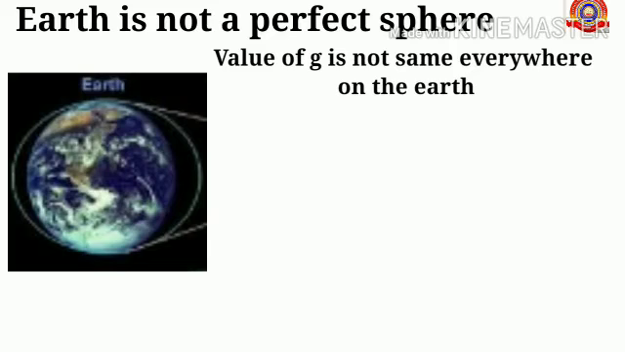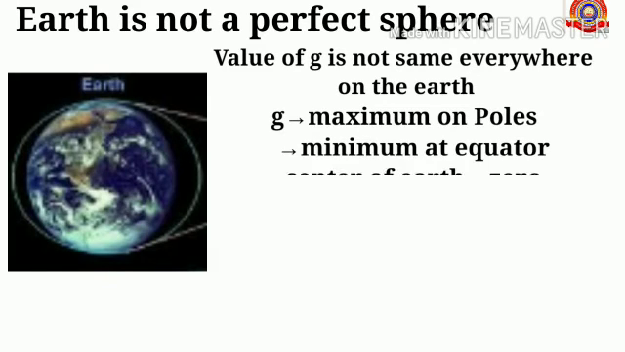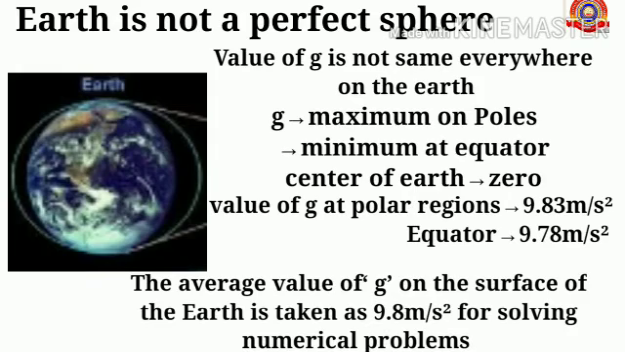Since the earth is not a perfect sphere, its radius is not the same everywhere. The value of g is not the same everywhere on the earth. The value of acceleration due to gravity is maximum at the poles and minimum at the equator, and at the center of the earth the value will be 0. The value of acceleration due to gravity at polar regions is 9.83 meter per second square, and at the equator is 9.78 meter per second square. The average value of g on the surface of the earth is taken as 9.8 meter per second square for solving numerical problems.